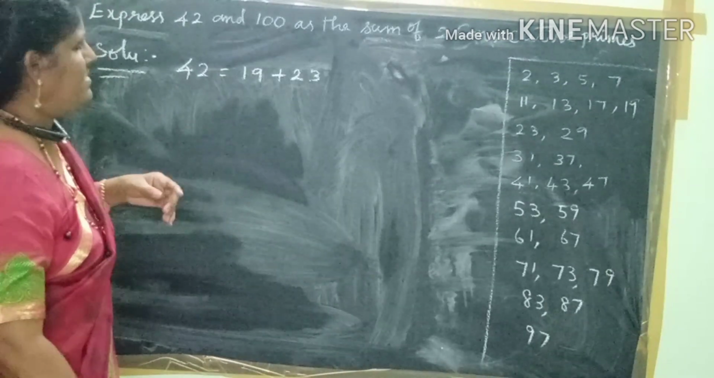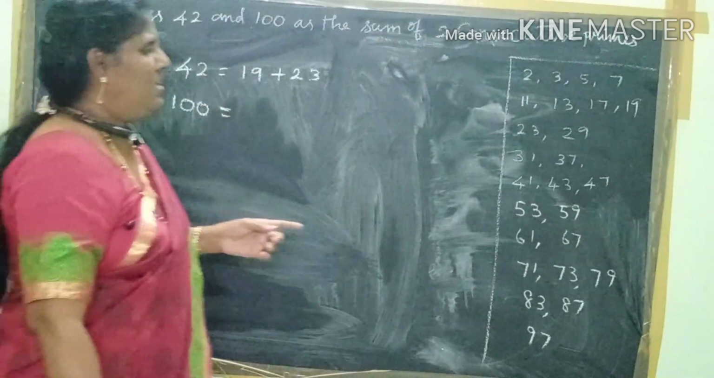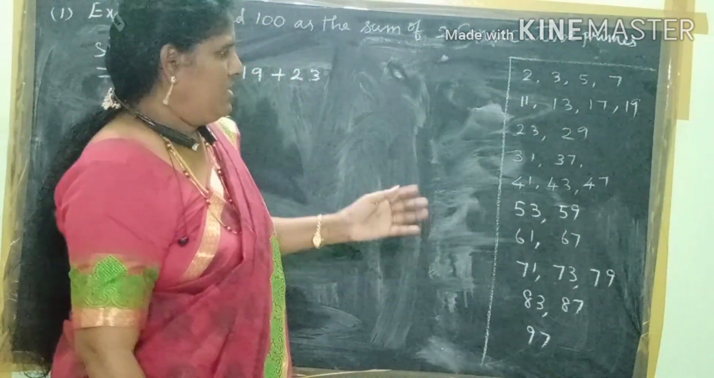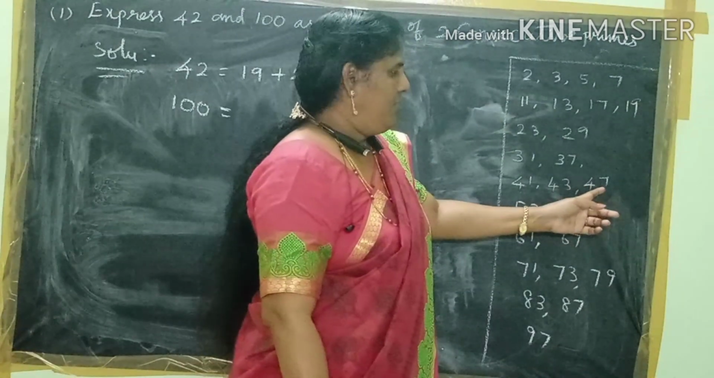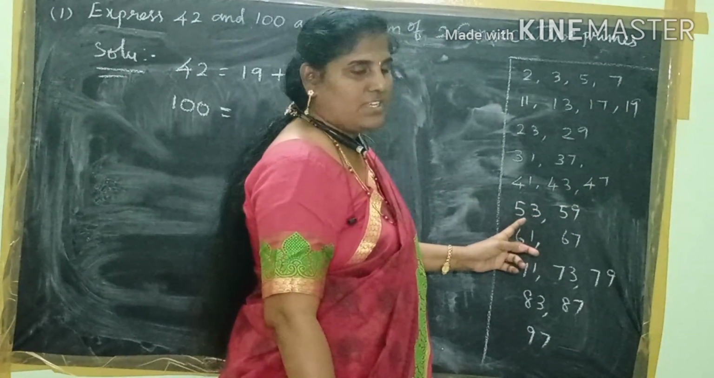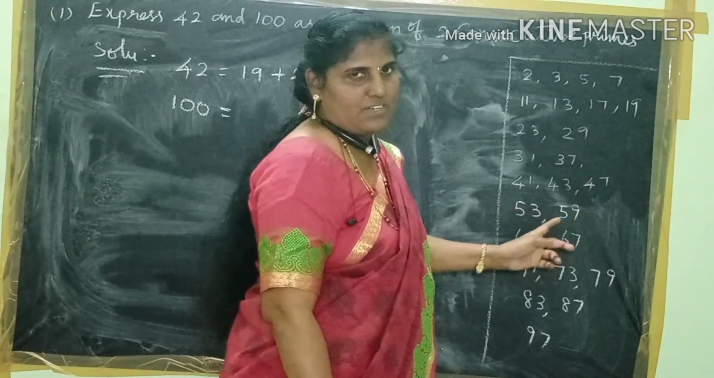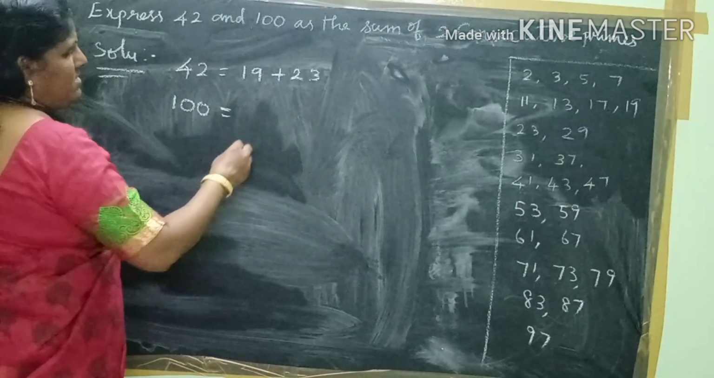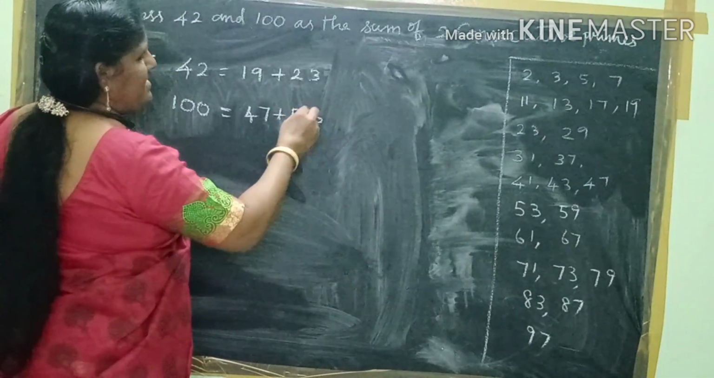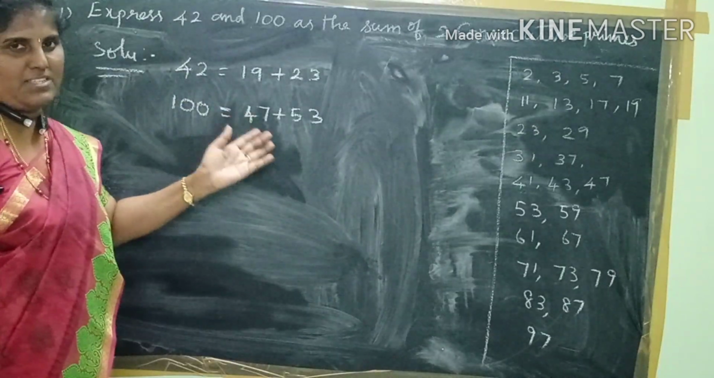Right? Next, what is the number? 100. See what is the consecutive number? 100 means 50 plus 50. So before 50, there is 47, which is a prime number. And the next consecutive prime is 53. If you add these two, we will get 100. So the answer is 47 plus 53.